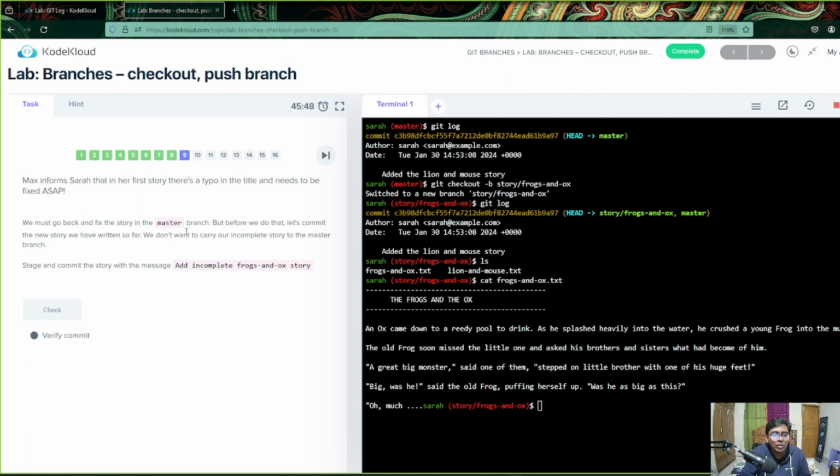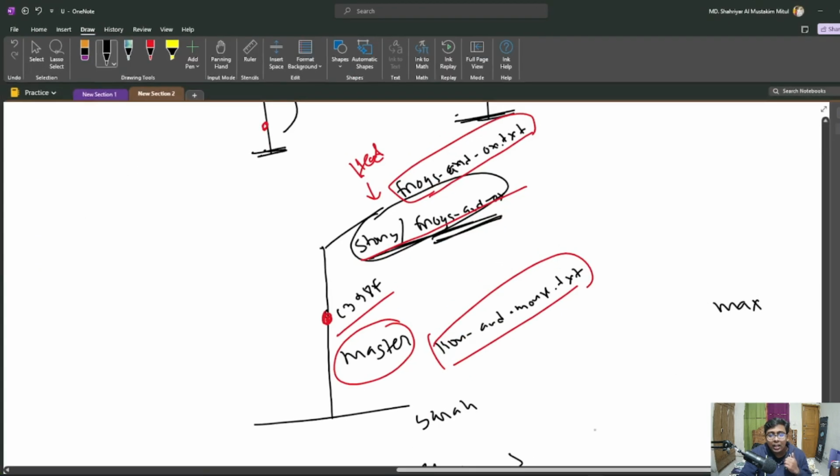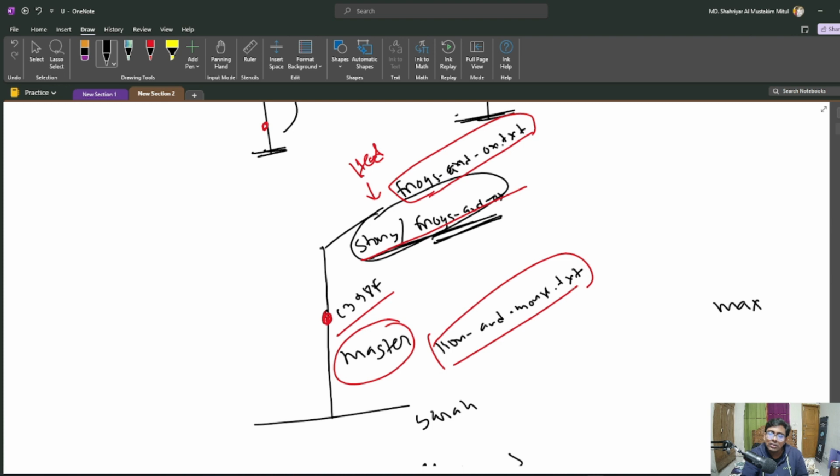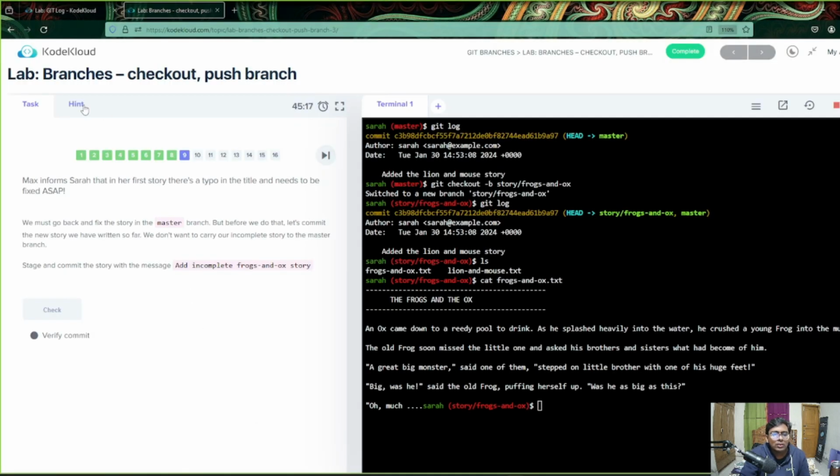We must go back and fix the story in master branch, but before we do that, let's commit the new story. Now we have to move to the master branch, because Max found out that in this file there was some mistake. So what we are currently doing is moving from here to here, but before going there, we were halfway done with the file and we want to create a commit so that it is saved. So currently we can just check out the status of our file. Let's just check out what is happening.